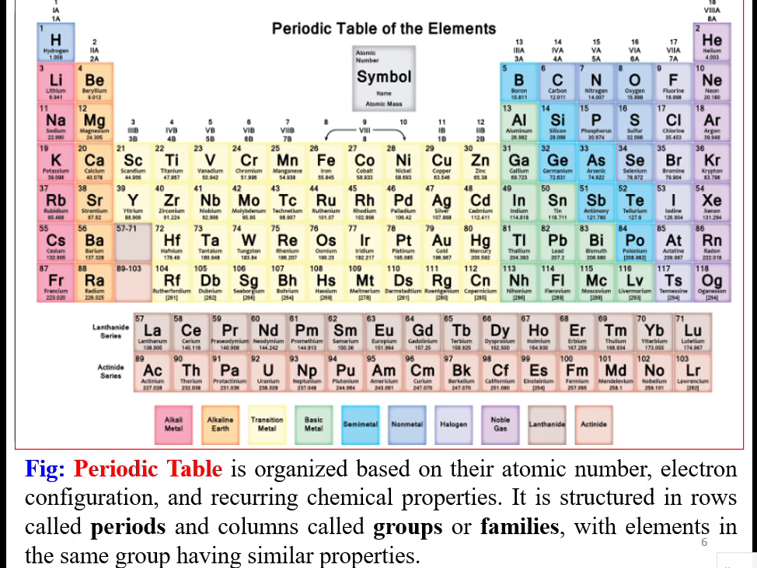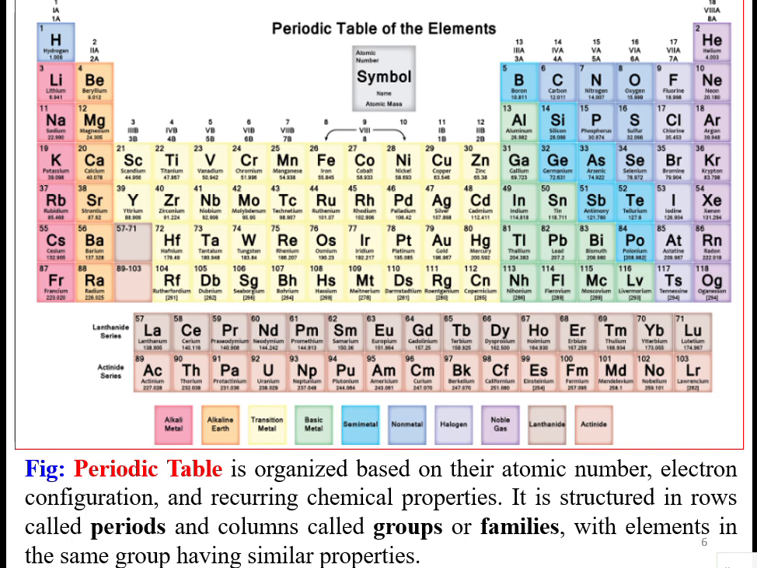So period wise, you can insert them based on 57 to 71 and 89 to 103. Last one is lanthanide series and actinide series, included in the periods also. So it is organized based on the atomic number, electronic configuration. Electronic configuration means the arrangement of the electrons in the atom, and recurring chemical properties. Repeatedly they will come. So for example, outermost electrons 1, outermost electrons 2. Otherwise you can say valence electrons.